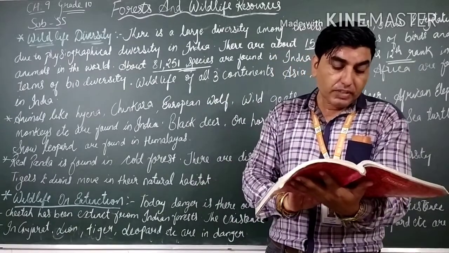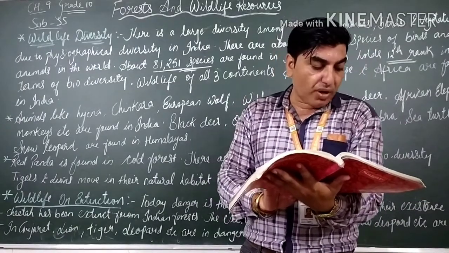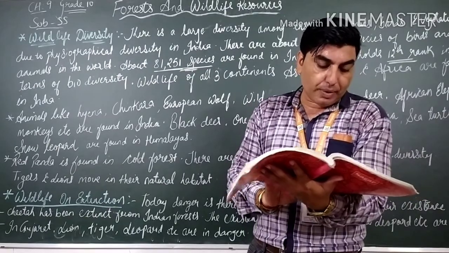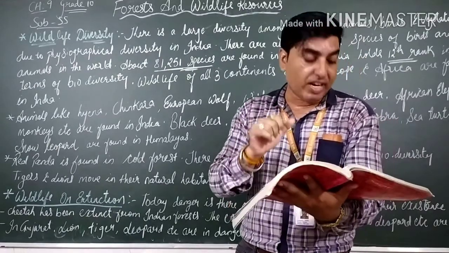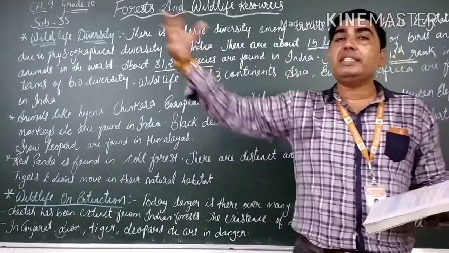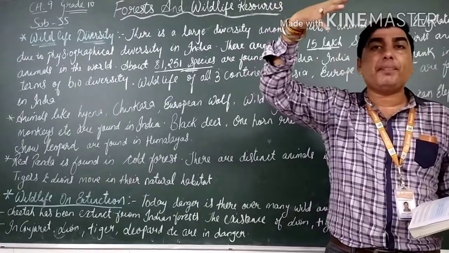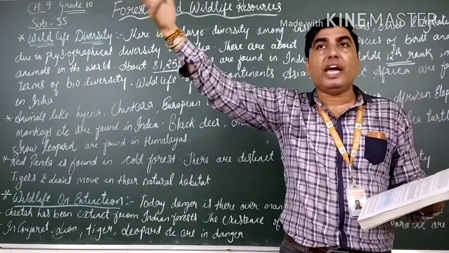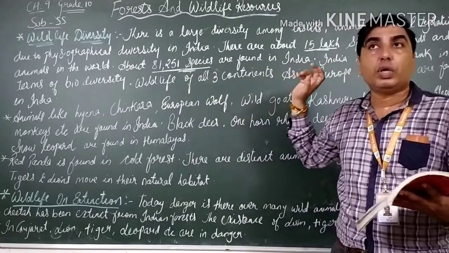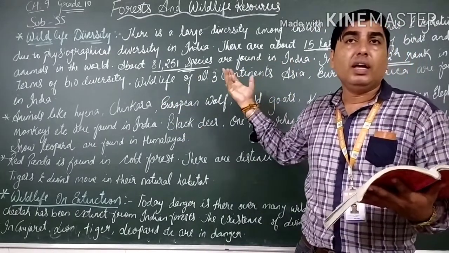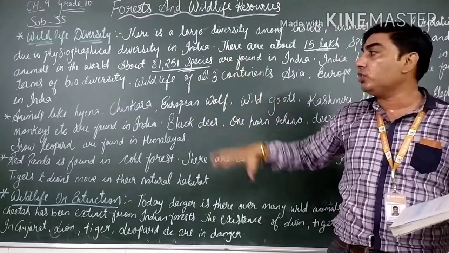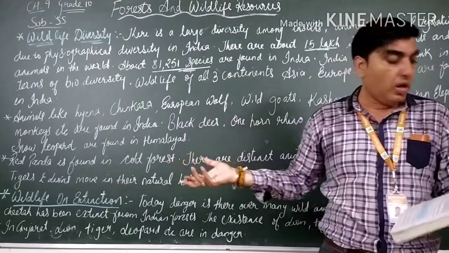It says during winter, migratory birds from distant places throng the watershed areas of Keoladev National Park, Bharatpur, that is in Rajasthan, and Nal Sarovar in Gujarat. See, in the winter time, these animals migrate from their original place, from the place where they belong, and they come to India because the climate suits them. And if you move towards the Nal Sarovar, that is a bit far from Ahmedabad, around 60-65 kilometers. तो आप अगर winter में वहाँ पे जाओगे तो आपको कई प्रकार के animals देखने को मिलेंगे.